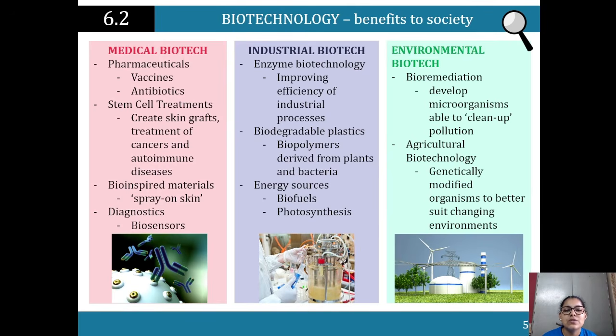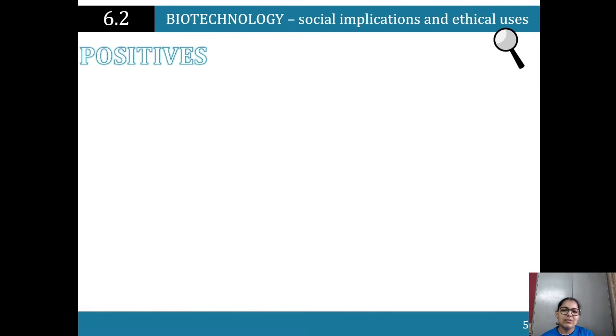There is also agricultural biotechnology, so genetically modified organisms to better suit changing environments. So a good example of that, I think we get to it, but like Cavendish bananas, research them. They're quite interesting because they have been modified so that they can avoid a specific type of disease that is popular in bananas. But because all the bananas around the world, Cavendish bananas, are the same, that reduces biodiversity, so now they're more susceptible to that disease.